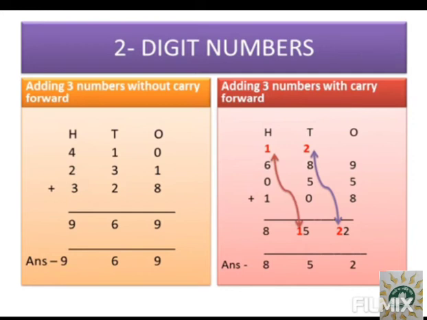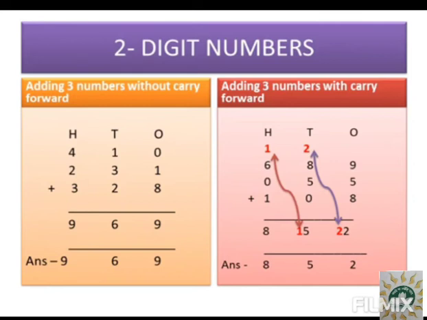So if you start adding the numbers in the ones place, 8 plus 1 makes 9, and I have written 9 under ones place. In the tens place you have 2. From the down if you see 2, 3 and 1. So start adding the numbers in the tens place.